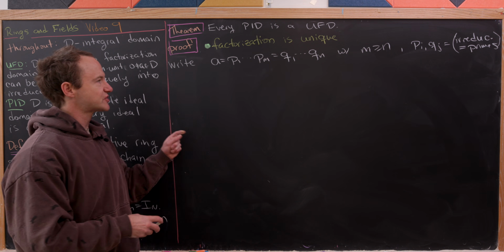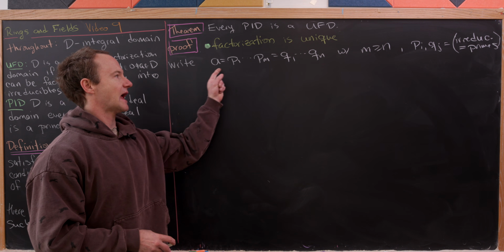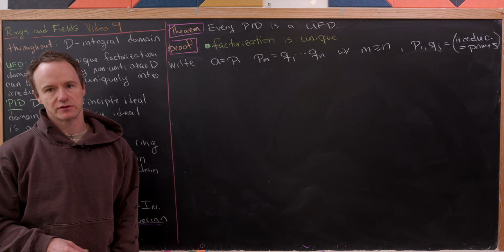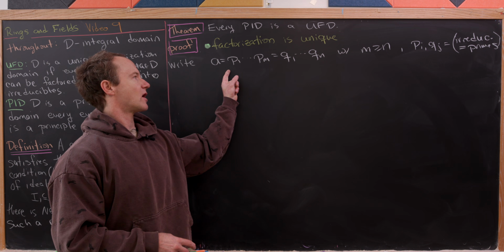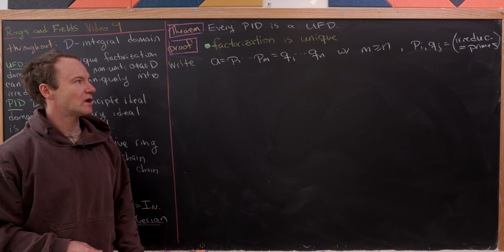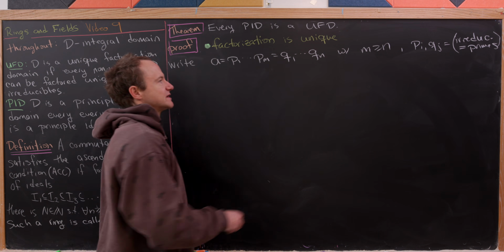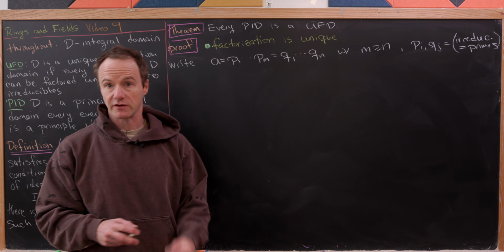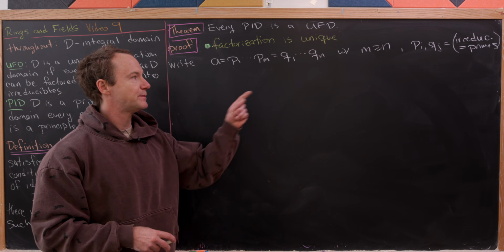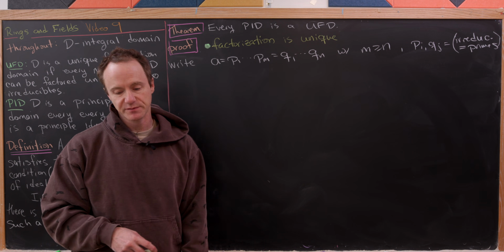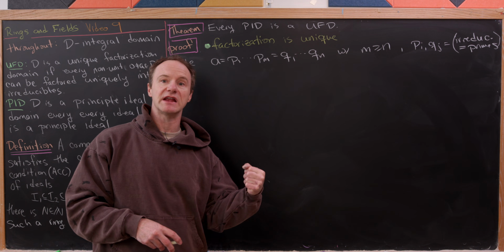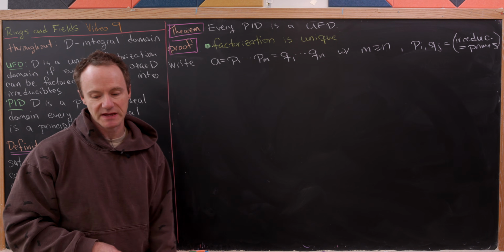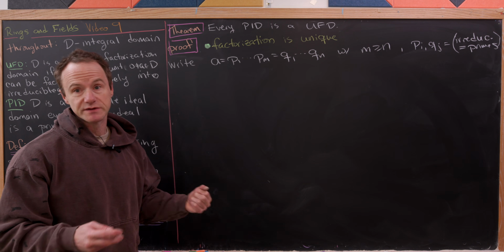Okay, so we're going to start by taking an element A and writing it as a product of irreducibles. So we've got this product P1 up to Pm and Q1 up to Qn. We might as well assume that m is bigger than or equal to n, because one of those has to be bigger than or equal to the other. And then Pi and Qj are irreducibles, but let's recall we just proved that irreducibles were primes inside of PIDs. So we're going to use that.